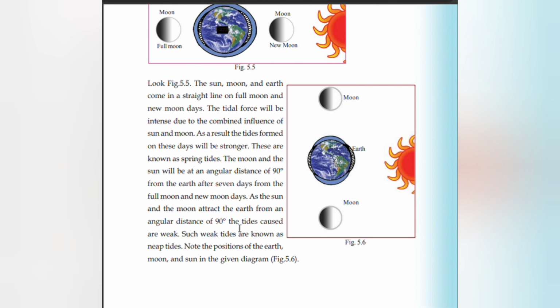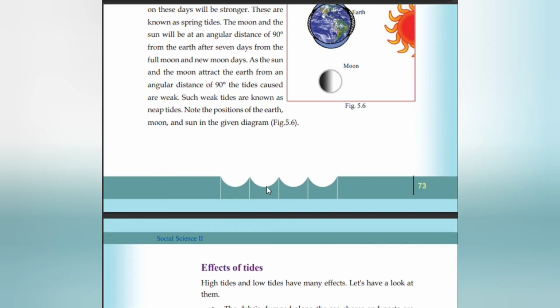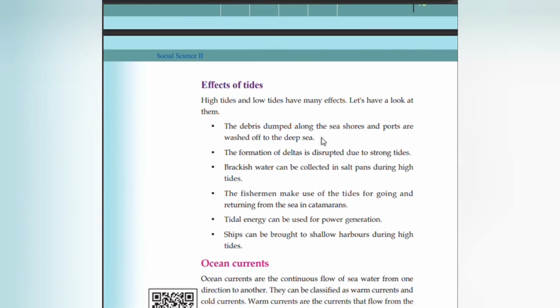Such weak tides are known as neap tides. Note the positions of the earth, moon, and sun in the given diagram. Effects of tides. High tides and low tides have many effects. Let's have a look at them.